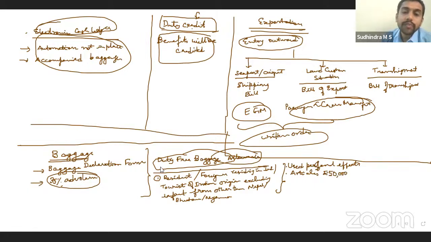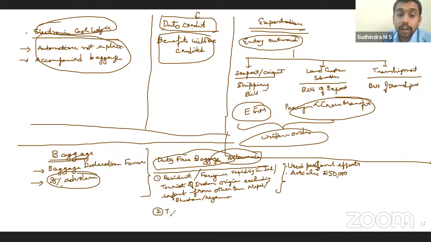When you go out of India, obviously you will purchase some things outside India, right? To give for your use or as gifts to someone else, chocolates, mementos, whatever you purchase. So articles up to 50,000, no duty. Freely you can bring them into India. This is for residents, or foreigners residing in India, and tourists of Indian origin.